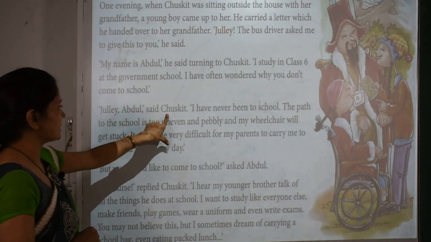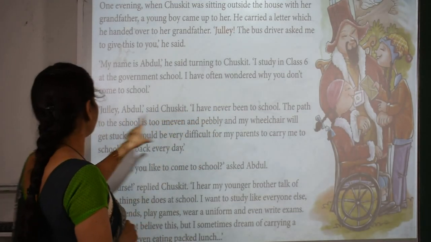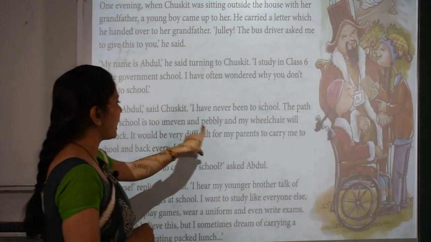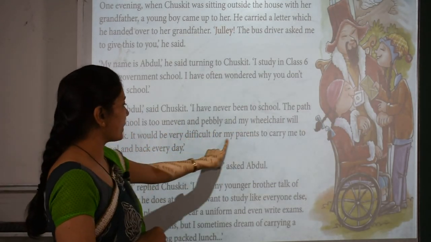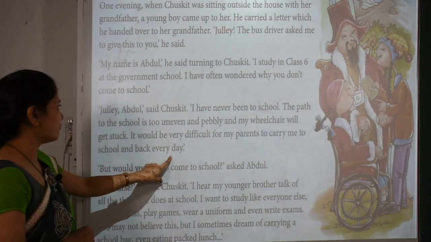Jule, Abdul, said Chaskit. I have never been to school. The path to the school is too uneven and pebbly and my wheelchair will get stuck. It would be very difficult for my parents to carry me to school and back every day.